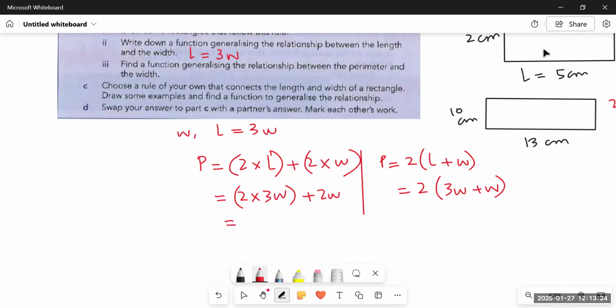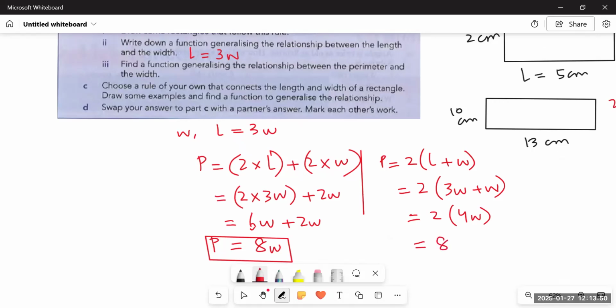Now, this becomes 2 multiplied by 3w is equal to 6w plus 2w. And now, since both are like terms, 6w plus 2w is equal to 8w. And here comes your formula of perimeter, which is P is equal to 8w. And same with this one: if you multiply 2 by the sum of 3w plus w, which would be 4w, you will get the same answer, that is 8w.